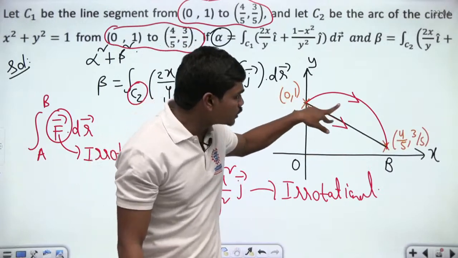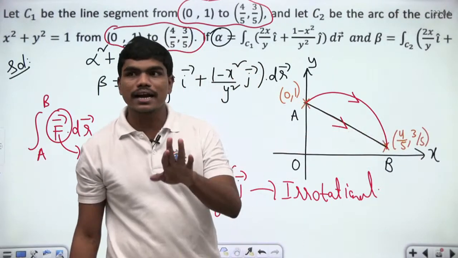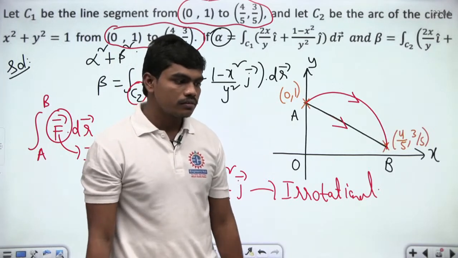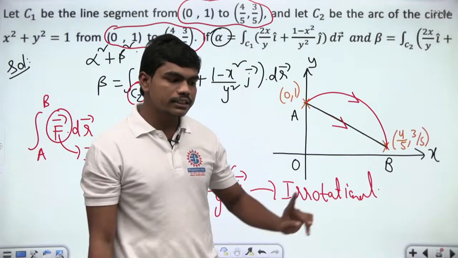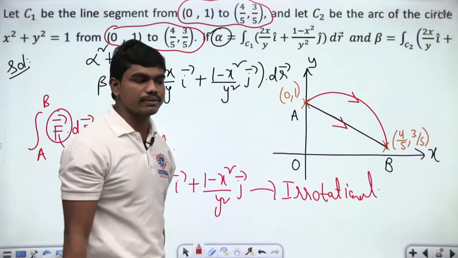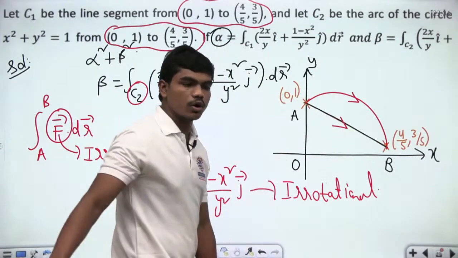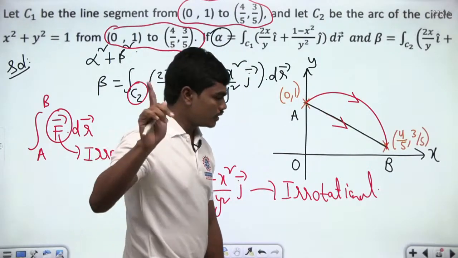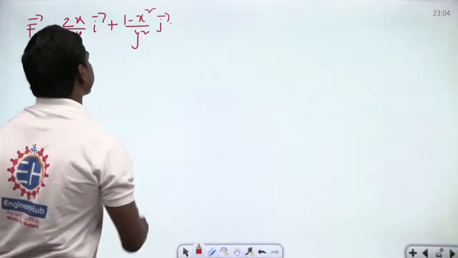Because both the points are going in the same direction, you can't apply Green's theorem. Is that clear to all of you? First of all, it's not 4 by 5 comma 3 by 5 to 0 comma 1. It's again 0 comma 1 to 4 by 5 comma 3 by 5. So these two are in the same direction. So you can't apply Green's theorem because this is not a closed path. Clear? Now let us check the rotationality of this vector point function.